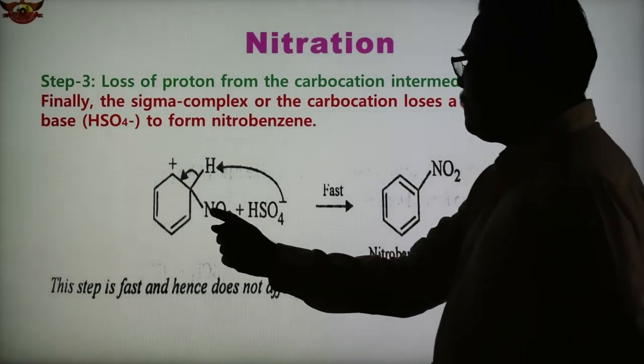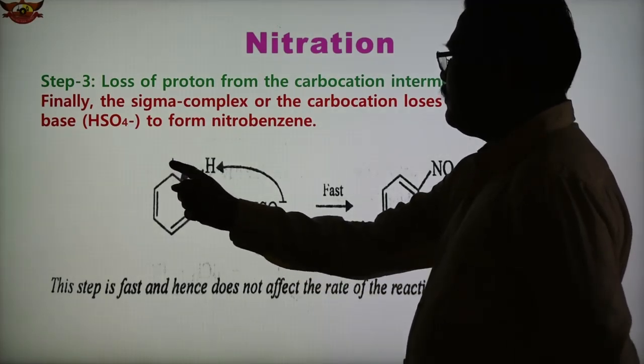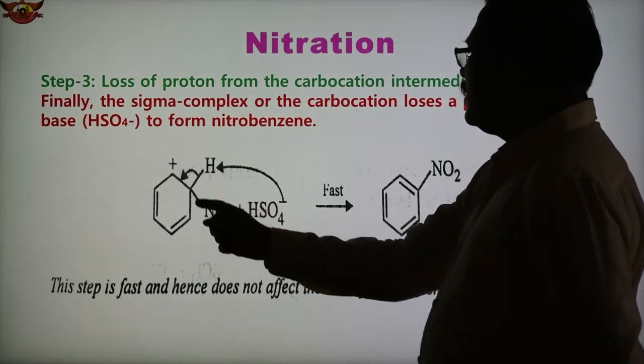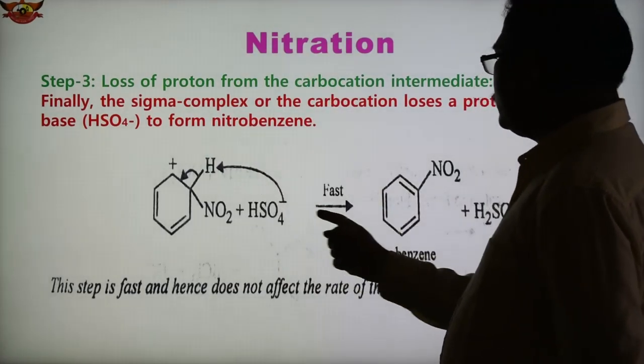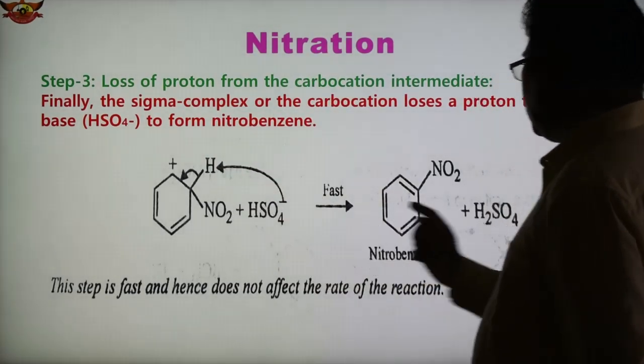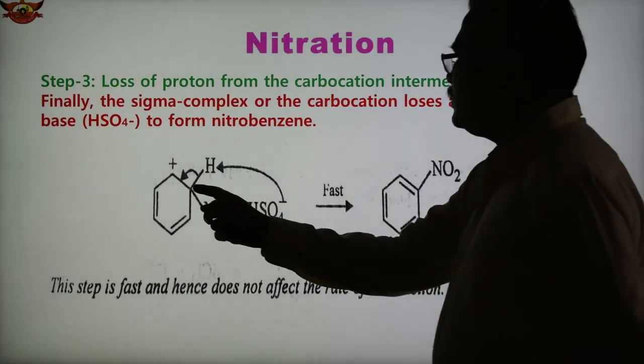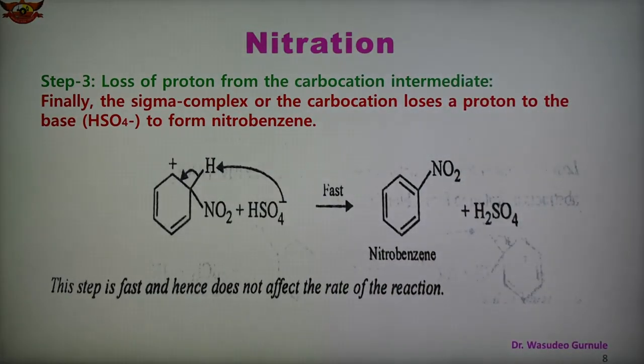See how this happens: this is NO2, this has positive charge, this is the intermediate carbocation, and this HSO4 minus attacks here, and now H plus leaves, H2SO4 is released and NO2 remains here, and we obtain this product which is known as the substitution product nitrobenzene.